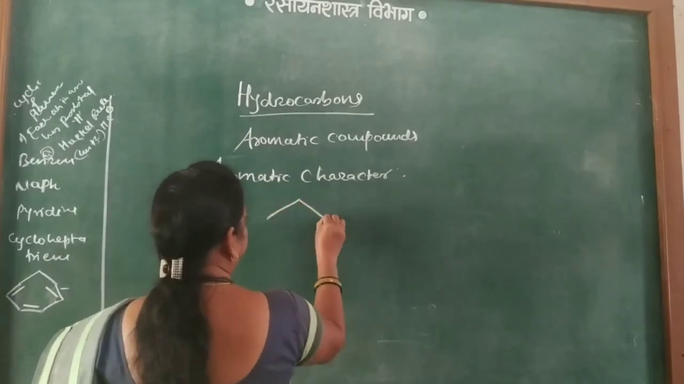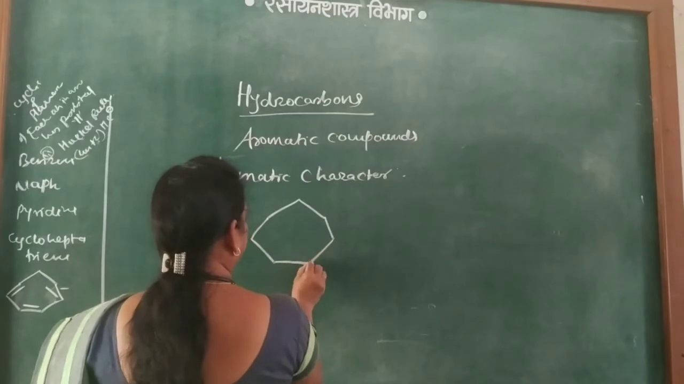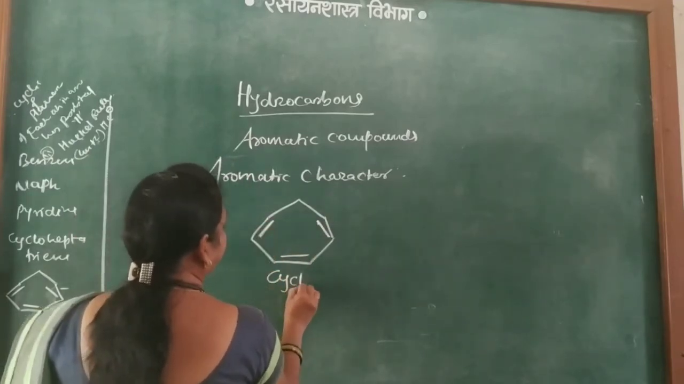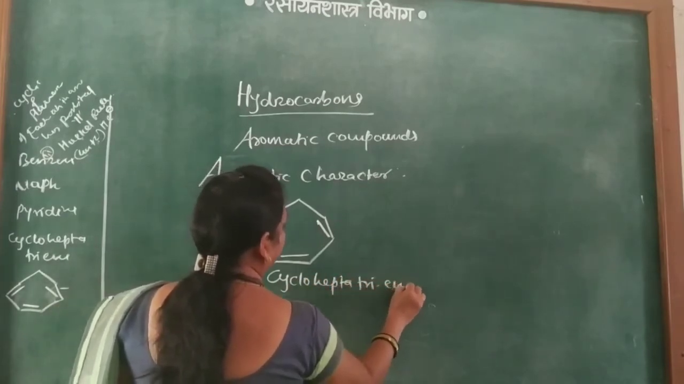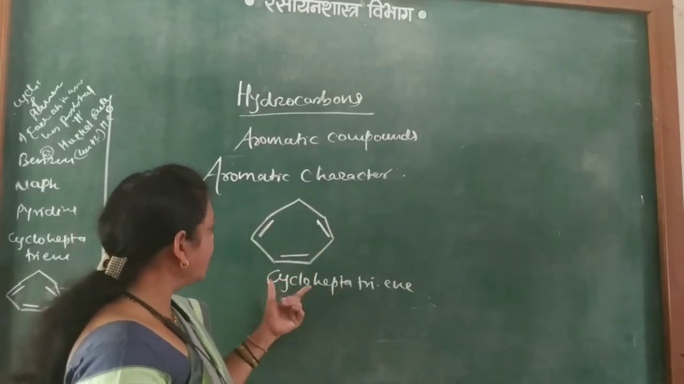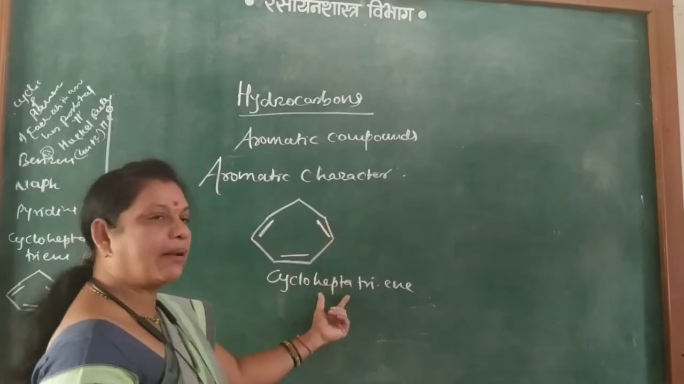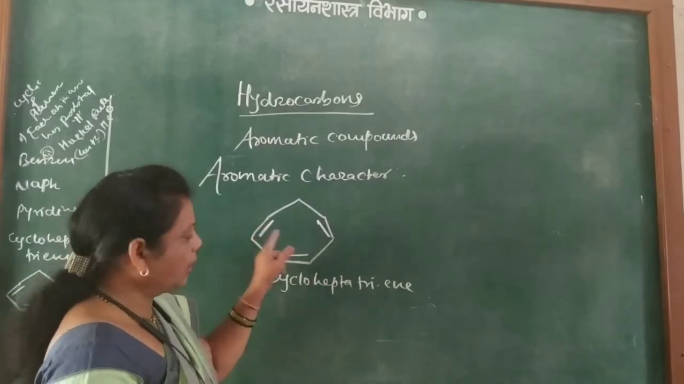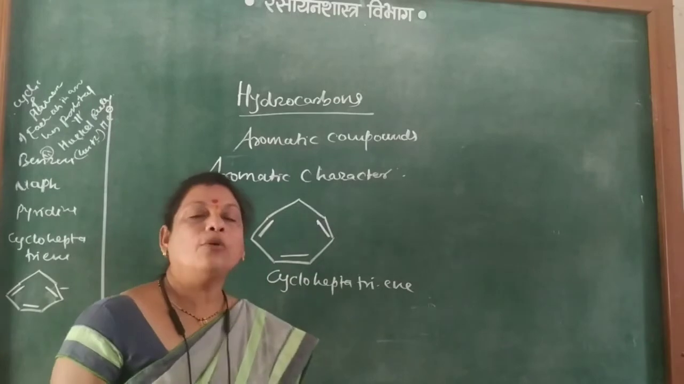Here the structure is just like this. This is cycloheptatriene. Why its name is so? Cyclo, because it is cyclic structure. Hepta, 1, 2, 3, 4, 5, 6, 7. 7 carbon atoms, that's why it is hepta. Then there are the 3 double bonds and therefore triene. So decide whether it is aromatic or not.